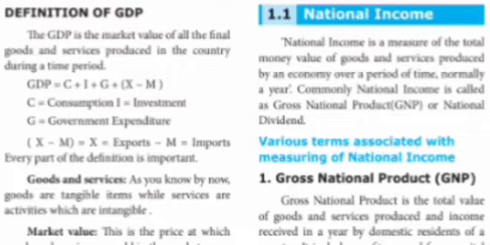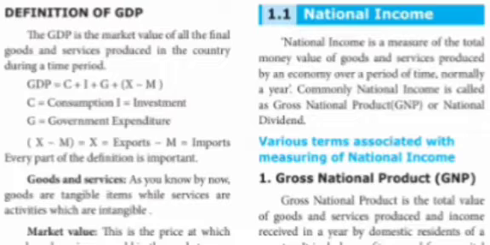The formula for GDP is C plus I plus G plus X minus M. Let us see it one by one. C means consumption, I means investment, and G means government expenditure. X is export and M is import, so X minus M means export minus import.